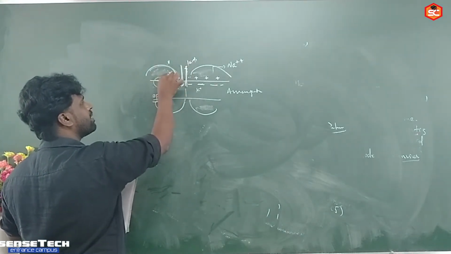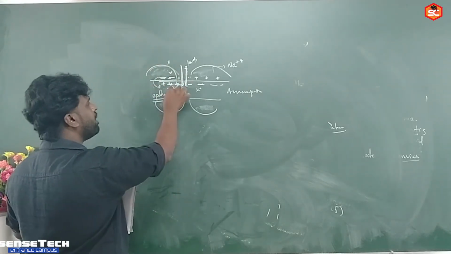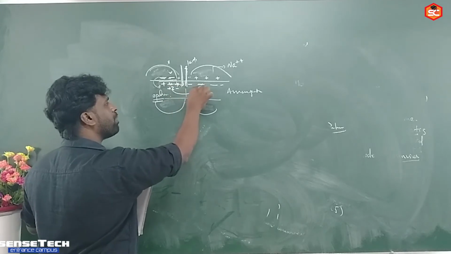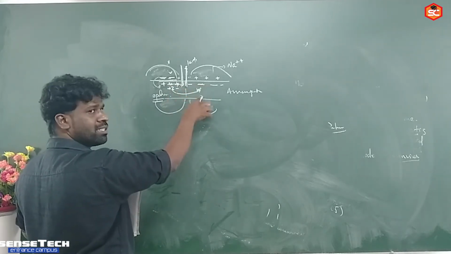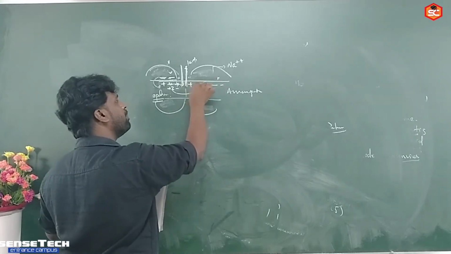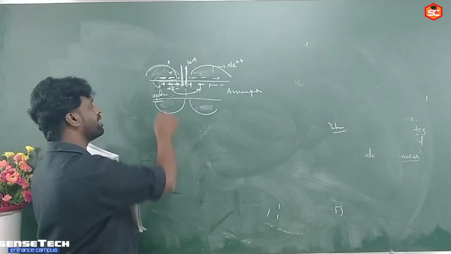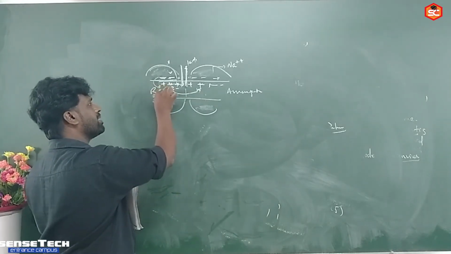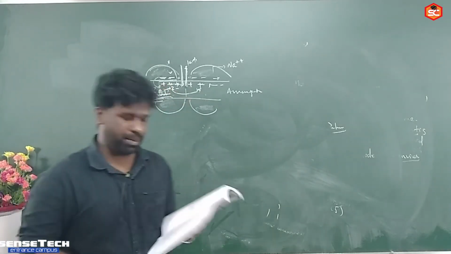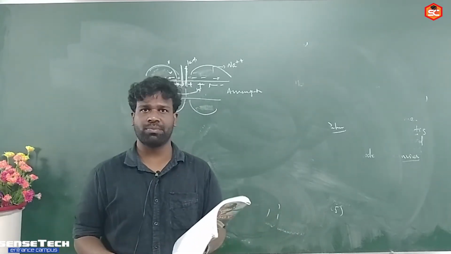Sodium moves inside the cell, negatively charged proteins move outside the cell. But when the impulse leaves from this region to the adjacent part of the neuron, what happens to the next region? That next region becomes depolarized. When the next region becomes depolarized, the previous part becomes repolarized. So here the answer is option 4.